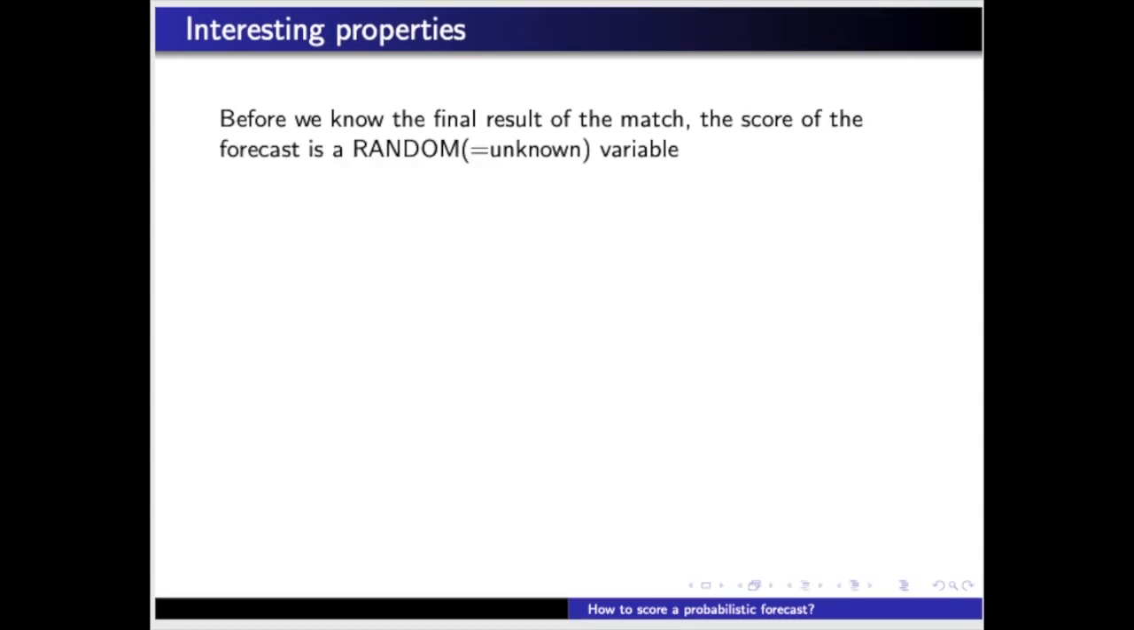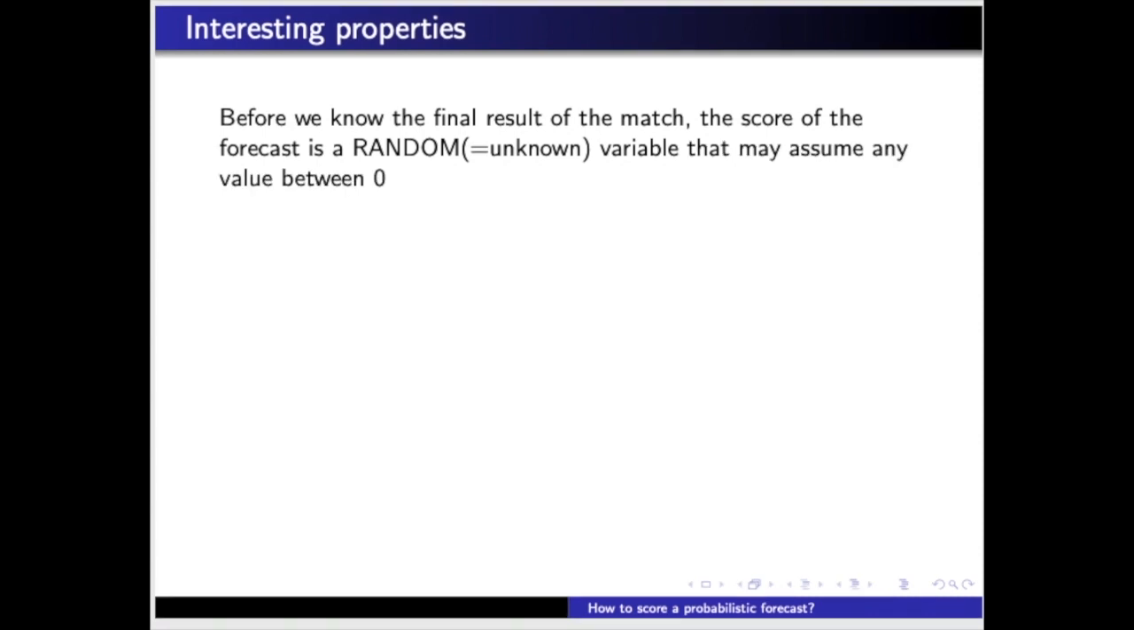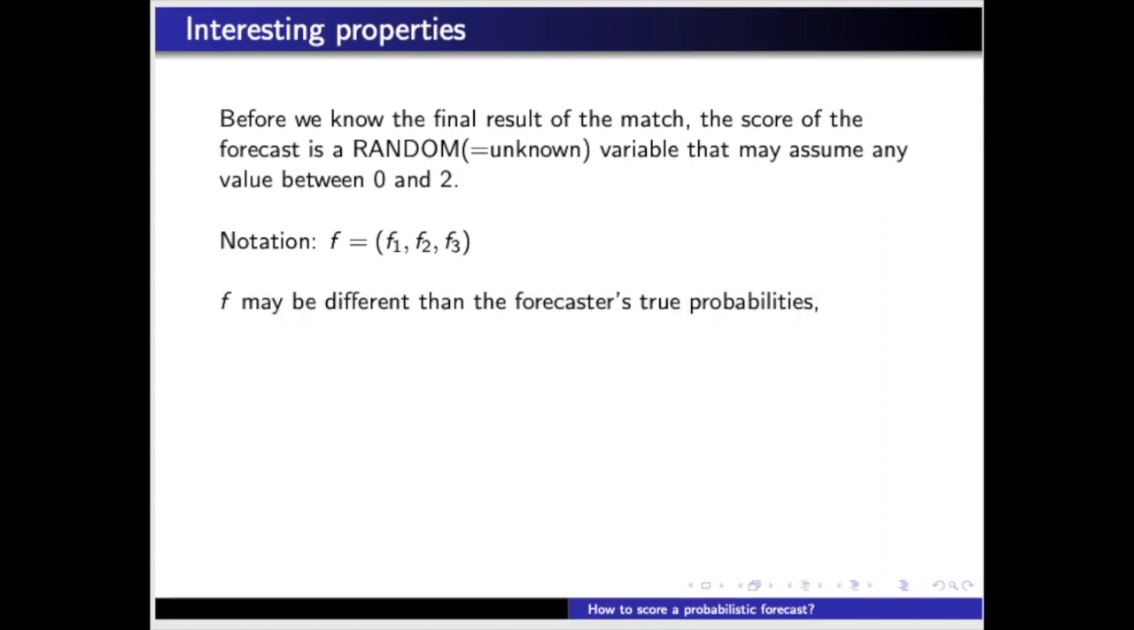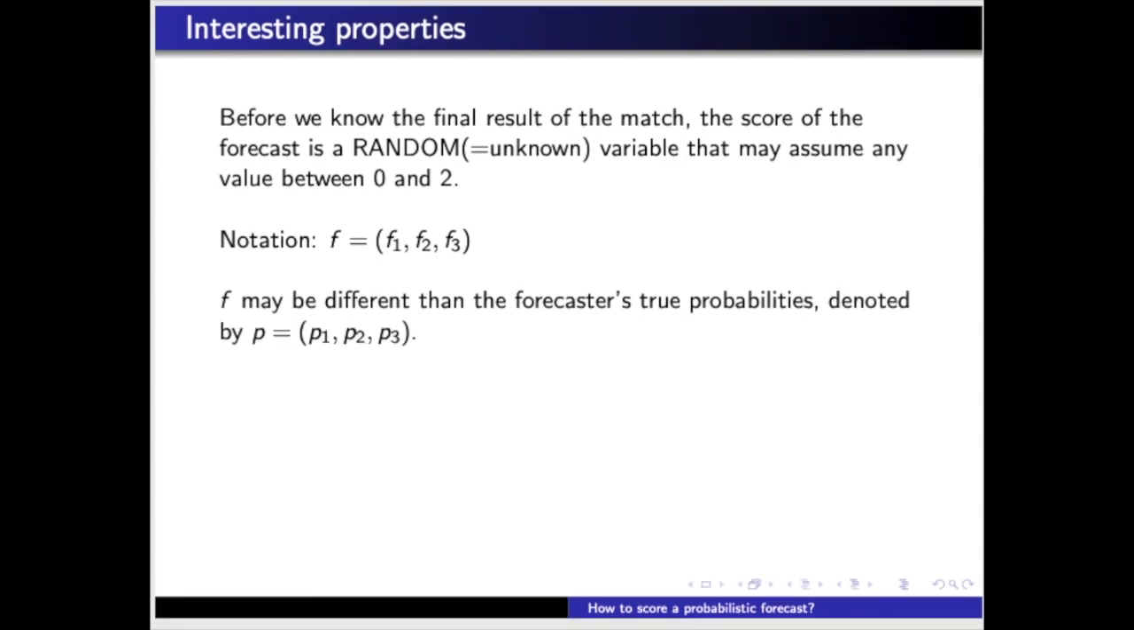Notice that the score of a forecast, before we know the final result of the match, is a random variable that may assume any value between 0 for the best score and 2 for the worst score. Now we need to introduce some mathematical notation. Let the vector f = (f1, f2, f3) be the vector with your forecasts, that is, your announced probabilities for the three possible outcomes of the match. Notice that you can lie, so f may be different than your truly believed probabilities, which we'll denote by p.